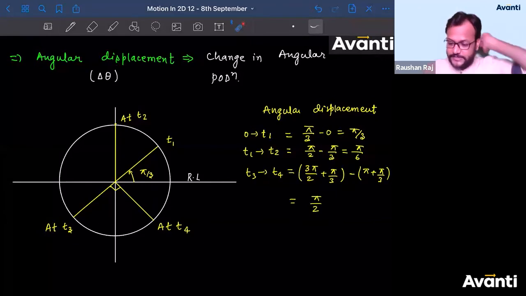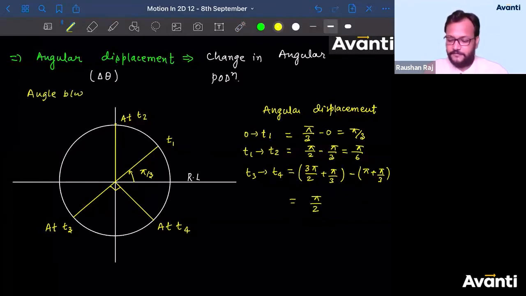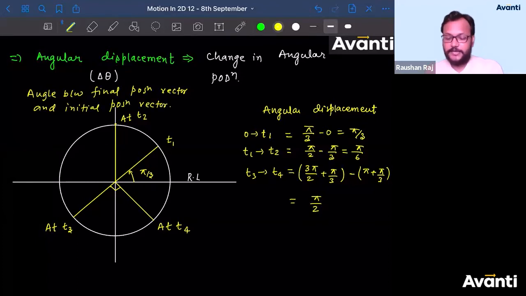So you can also write this as the angle between the final position vector and initial position vector. That can also be considered as the angular displacement. Guys, click yes if you have understood till this point. Let me know if you have any doubt till angular displacement. If there is any doubt, please tell me, otherwise click yes. Please, children, tell me quickly.